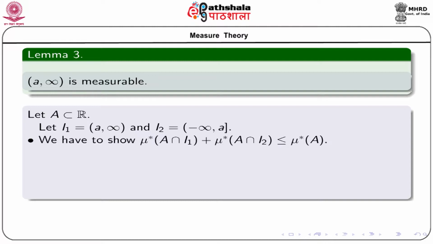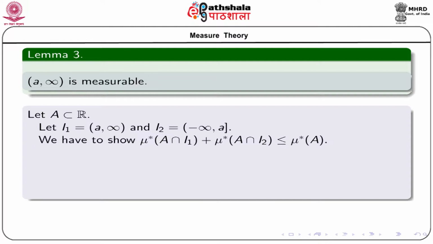So, what do we have to show? We have to show that mu star of A intersection I1 plus mu star of A intersection I2 is less than or equal to mu star of A, because we already know that mu star is countably subadditive, and so the reverse inequality is always true.